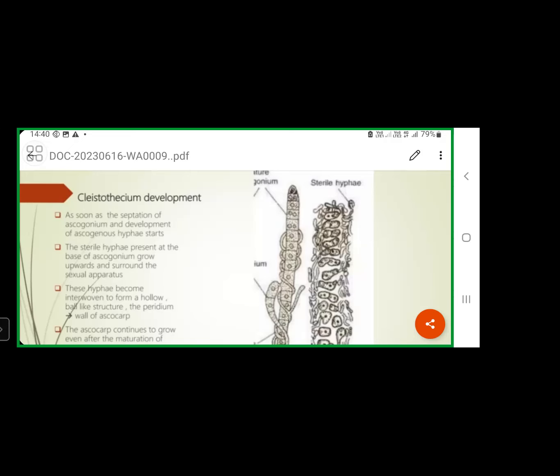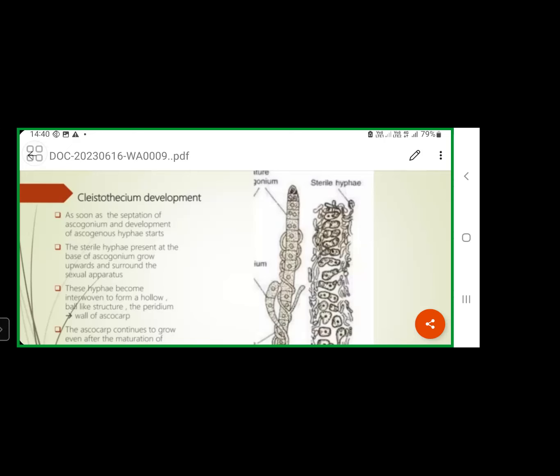So like this, sexual reproduction will take place in this fungus Penicillium vermiculatum. This sexual stage is called as the perfect stage. It is named as Talaromyces vermiculatus. The sexual stage of Penicillium vermiculatum is named as Talaromyces vermiculatus.